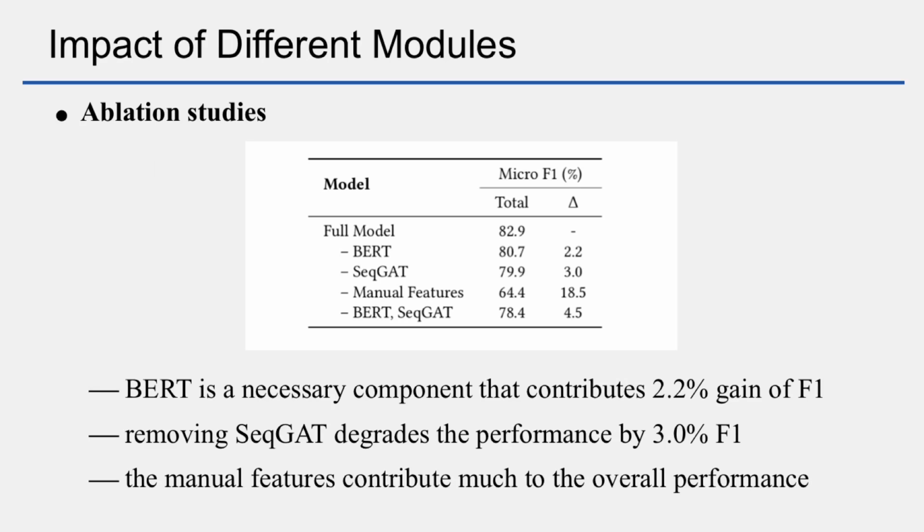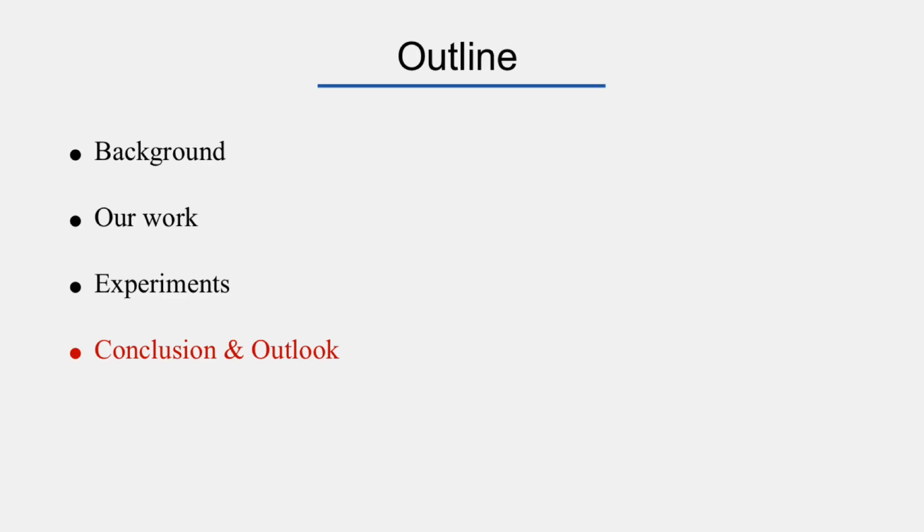To better evaluate the contribution of different modules to the overall performance, we conduct ablation studies. From the results shown in the table, we can observe that BERT is one of the last three components, contributing about 2% gain of F1. And removing the sequential graph attention network decreases the performance by about 3%, and the modules contribute much to the overall performance. These are all our experiment results.